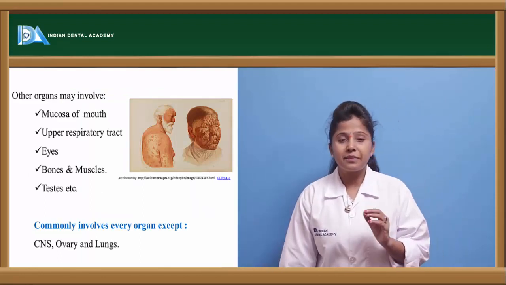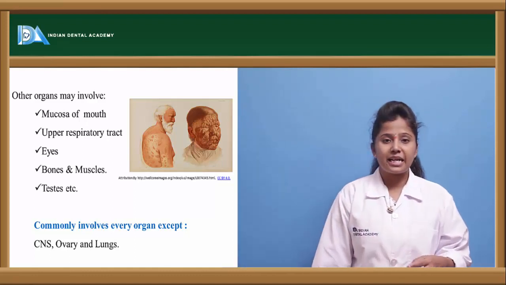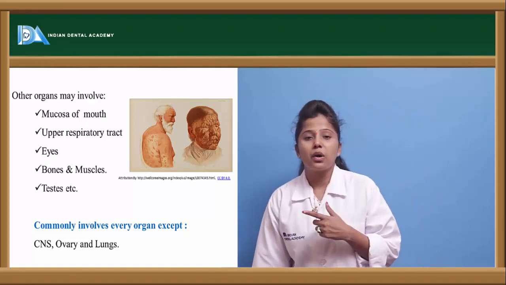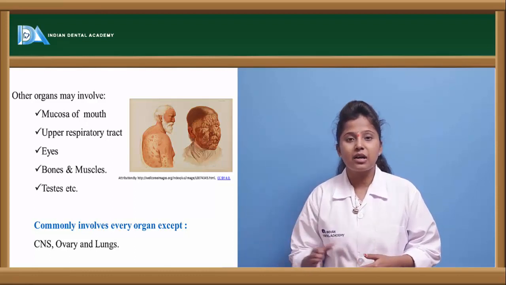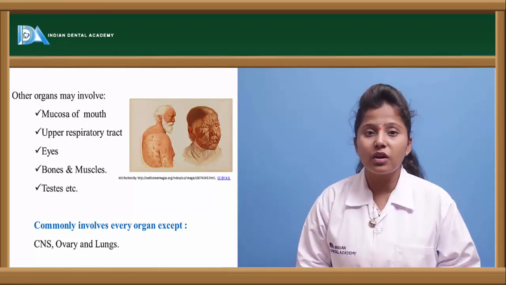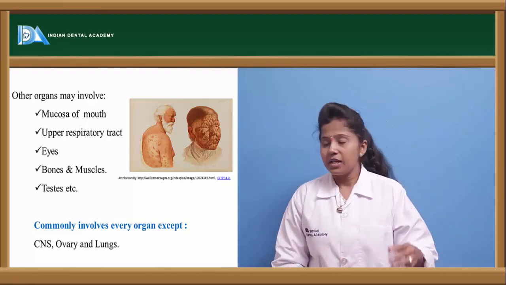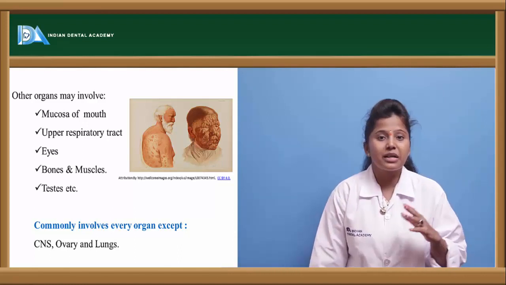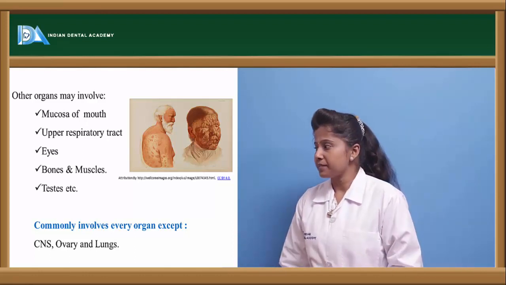Apart from the peripheral nervous system and skin, there are various other organs which are also infected, like the eye, upper respiratory tract, bones and muscles, ears, as well as testes and mucosa of the mouth. But there are a few organs which are not invaded by this bacteria, like the CNS, ovary and lungs. In the upper respiratory tract, the bronchi, bronchioles and trachea are infected, but the bacteria cannot invade the lungs, ovary or the central nervous system.